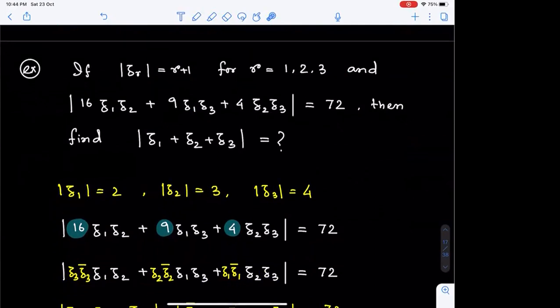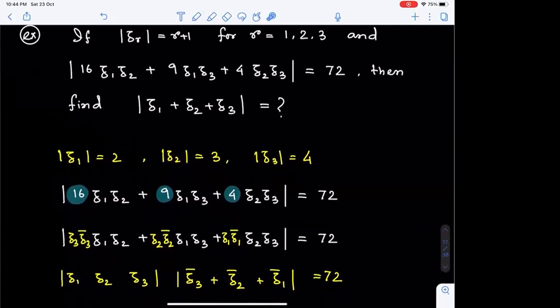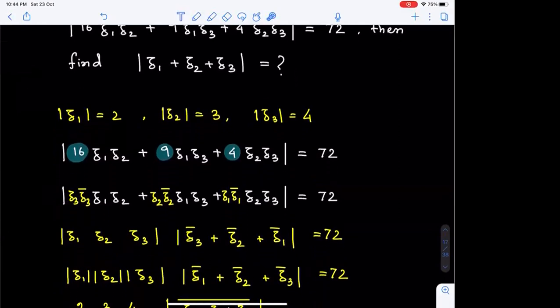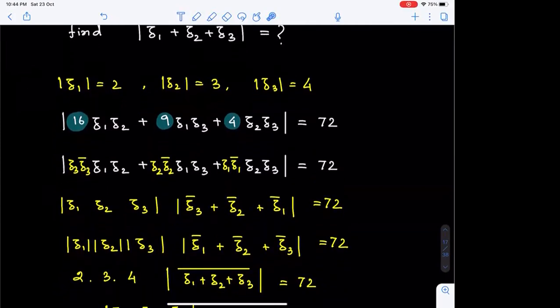And that allows us to take modulus Z1, Z2, Z3 common out of each term. Okay? And we are left with Z3 bar from here, Z2 bar from here, and Z1 bar from here. Or in simple form, modulus of Z1 into modulus of Z2 into modulus of Z3 multiplied with modulus of Z1 bar plus Z2 bar plus Z3 bar is 72.